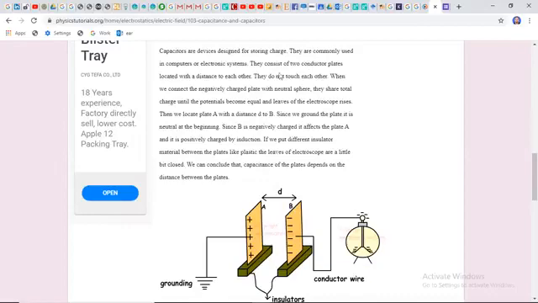They consist of two conductor plates located at a distance from each other. There is a distance between these two plates. If the distance between these two plates is increased, the capacity is reduced, and if the distance is reduced, the capacity is increased. So there is an inverse relation between the capacity of a capacitor and the distance between the plates.